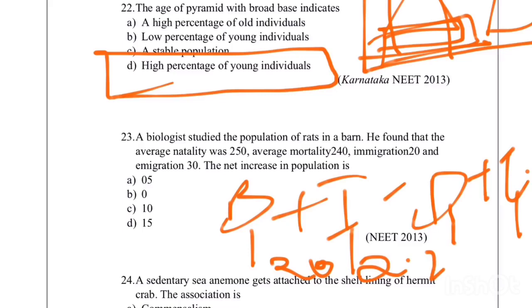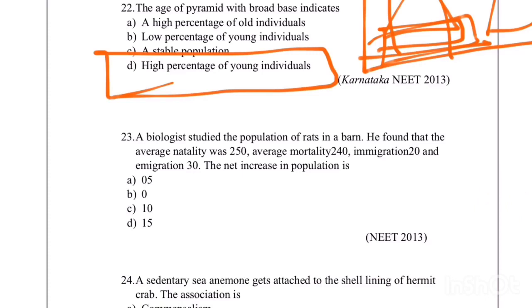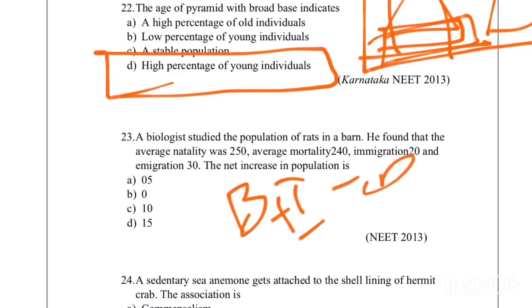A biologist studied the population of rats. He found that the average natality is 250, average mortality is 240, immigration is 20, emigration is 30. The net increase in the population is. So here we can give the formula B plus I minus D plus E, where B is natality, I is immigration, D is death, and E is emigration.